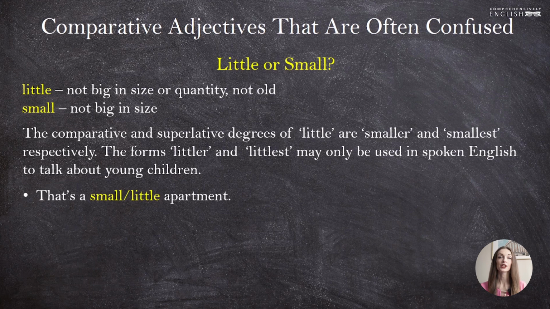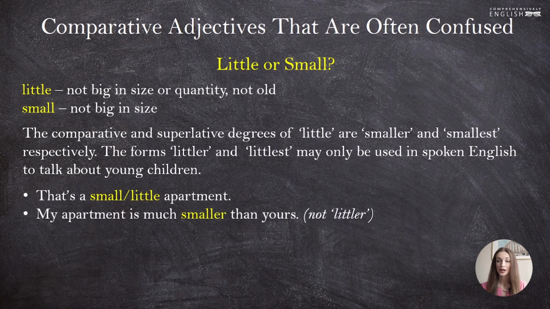These two adjectives here are interchangeable because we are speaking about the size of this apartment. My apartment is much smaller than yours. As we need the comparative form, and we are talking about the size, we take smaller. My apartment is smaller than yours. Not littler, okay?